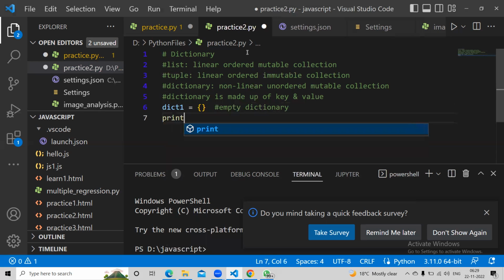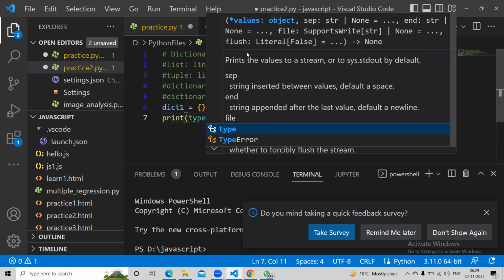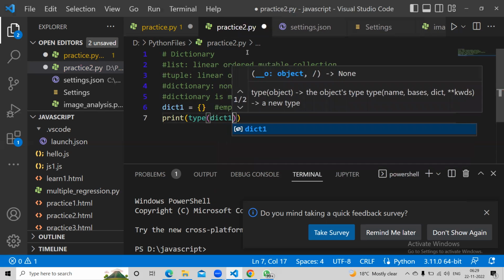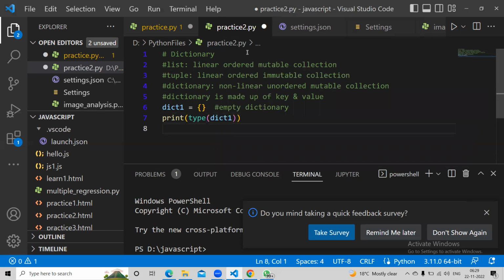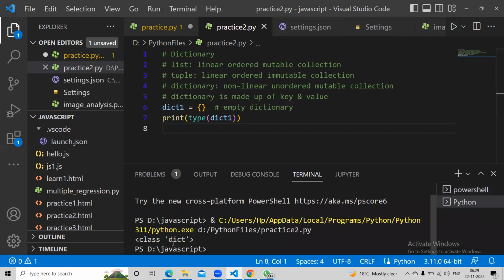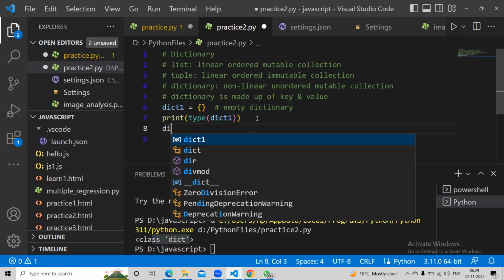You can say print type of DICT1, and when you run it, you get class dict. This is how a dictionary is represented.